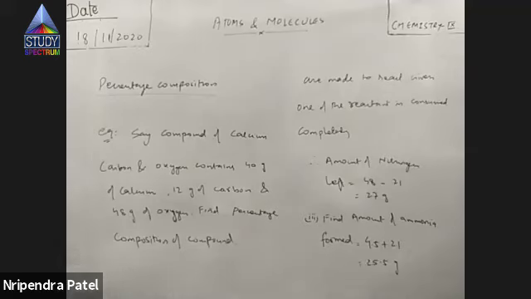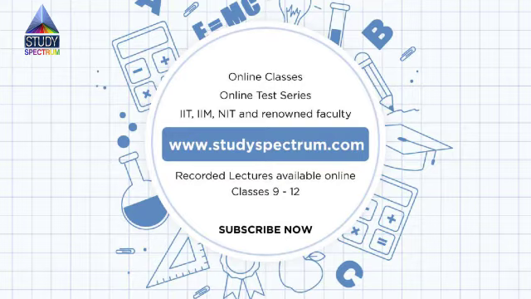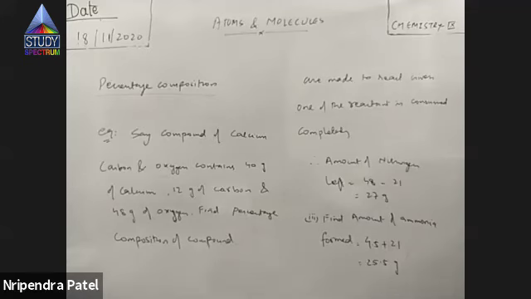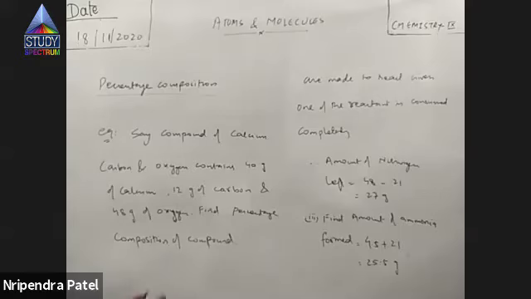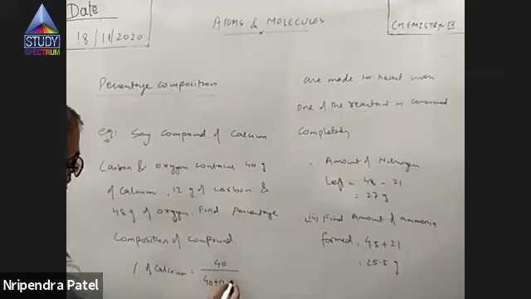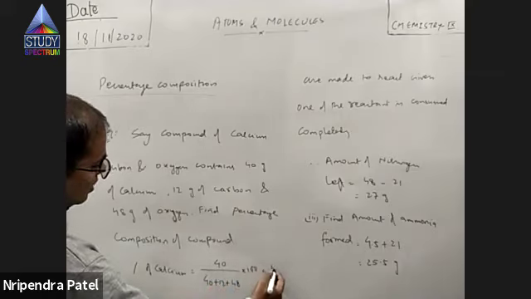Say, what is the percentage of calcium in the compound? 40%. 40% of calcium. Yes, correct. How? 40 gram is calcium, right? So if I have to calculate the percentage of calcium, what is the mass of calcium? 40 gram out of total. How much is there? 40 plus 12 plus 48, into 100. That is 40%.